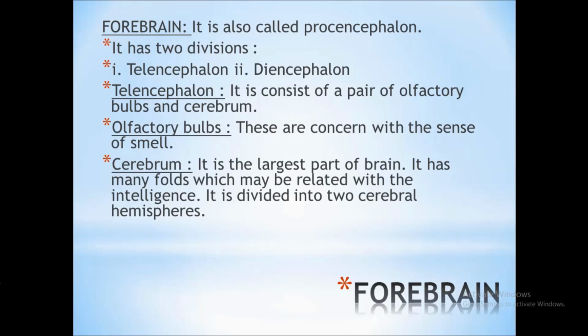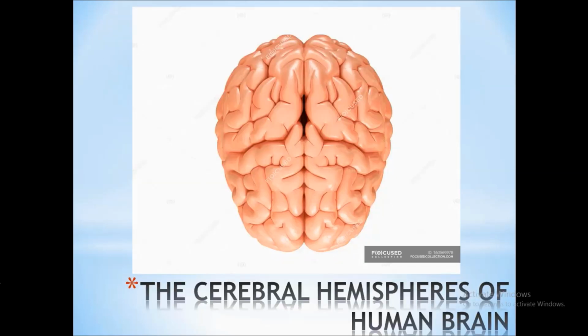Then cerebrum. Cerebrum is one of the largest parts of our brain. It has many folds. The folds of the cerebrum may be related with intelligence. The person who is having more folds in the cerebrum could be considered as more intelligent. The cerebrum is divided into two cerebral hemispheres. Here you can see the two cerebral hemispheres which easily divide brain into two parts. These hemispheres are called the right hemisphere and the left hemisphere.